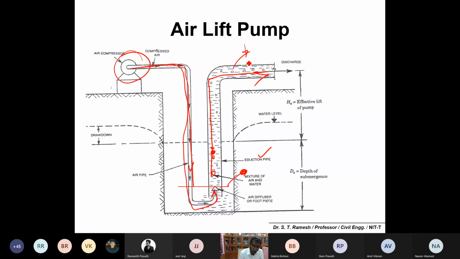But at the outlet or the delivery, you may have a separator, because you have to separate air and water. Water will be delivered, and air will be taken again to a compressor, so the air can be reused or recycled back to the well for pumping water. Is it okay? Yes, sir. Okay, so please remember this. You can blow compressed air inside your tube well to lift the water. That is important.